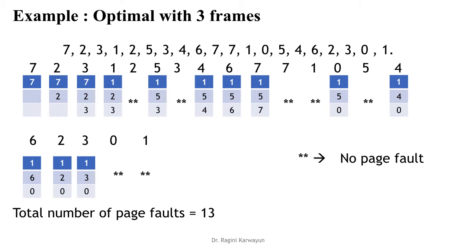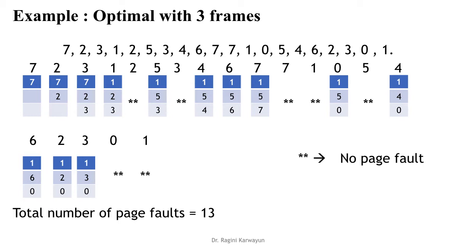7, 2, 3 are currently there in memory, and now we will scan the list from 1 towards the right. So from 1, 2 is used, 3 is used, 7 is the last one to be used. Among 7, 2, 3, 7 is the last one. So we will replace 7 with 1.